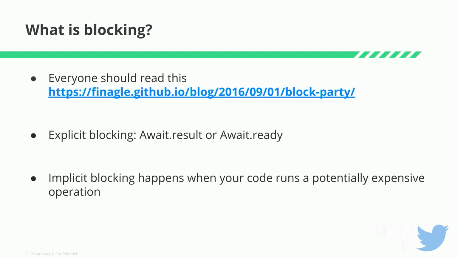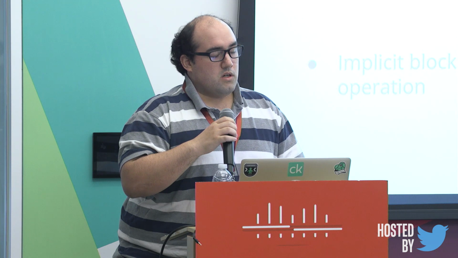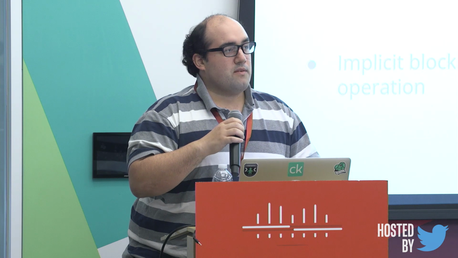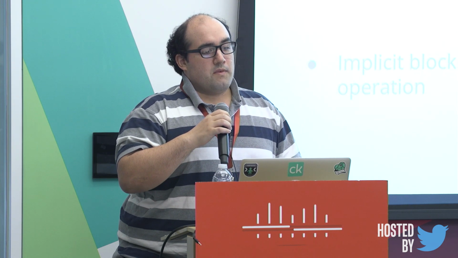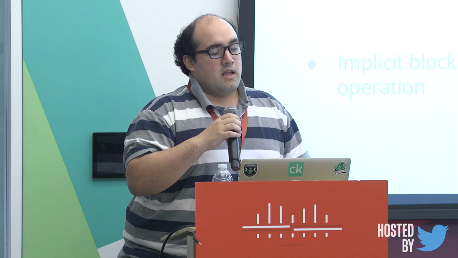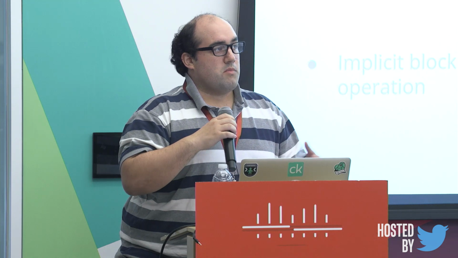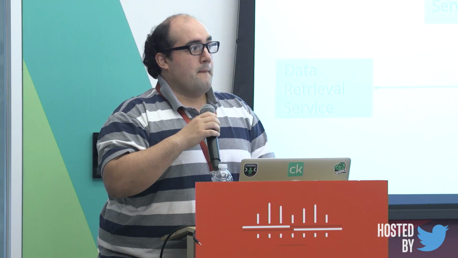There are two types of blocking. There's explicit blocking, where you call Await.result or Await.ready, and this will completely stop your thread from doing anything except waiting for the result of the future that was called. But there's another type of blocking that happens when your code runs some synchronous operation that's doing a computation, and it's waiting for it to finish. This would be like running a very long computation or doing something that doesn't return right away. Calculating a factorial or some other mathematical operation would be a good example.